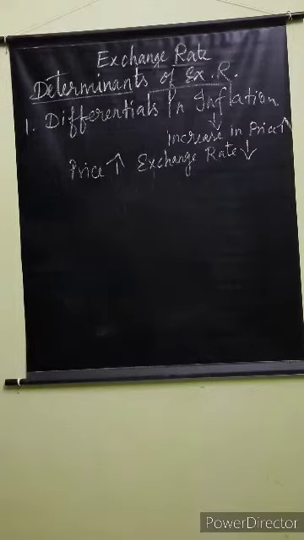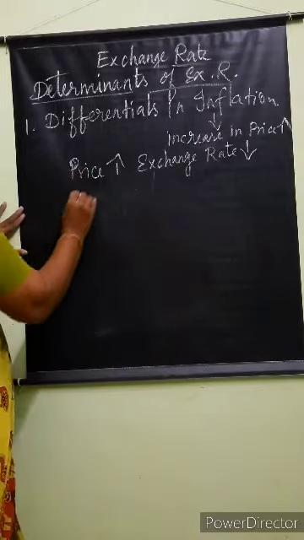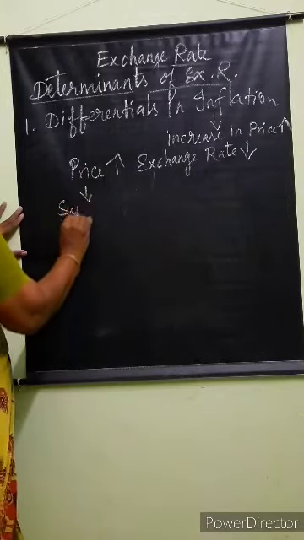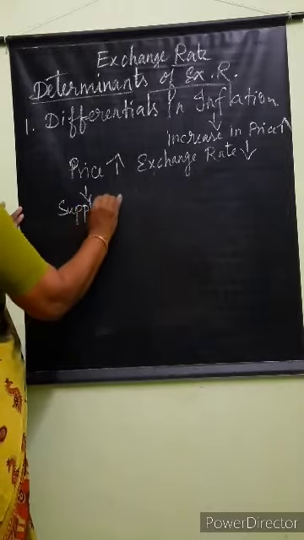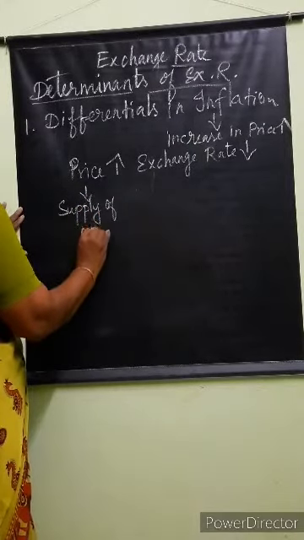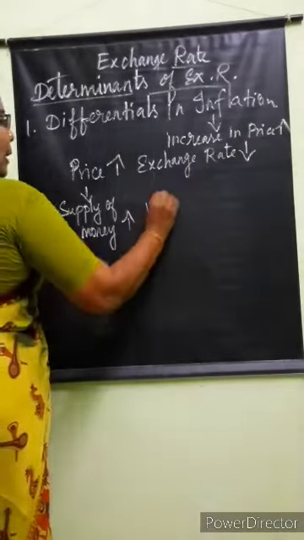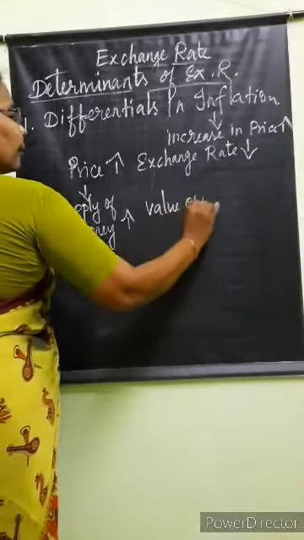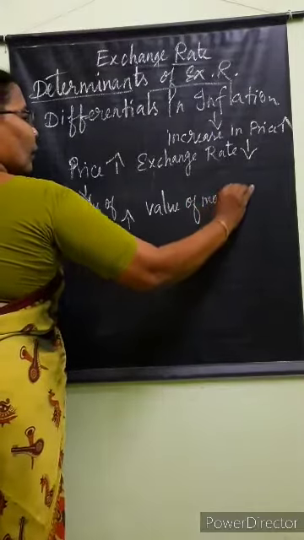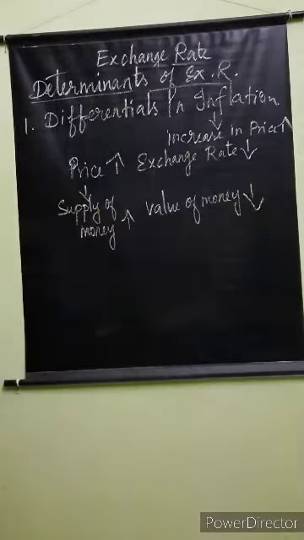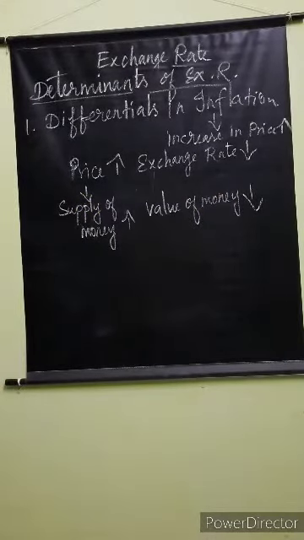Do you understand why and how? If the price is high, what do you mean by that? The supply of money is more. Then the value of money is less. So, the exchange rate also goes down.